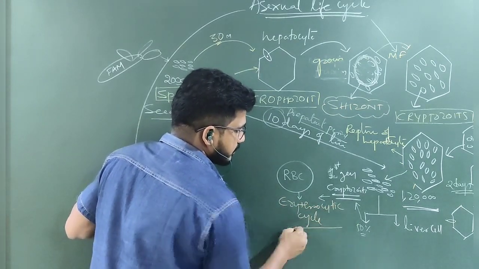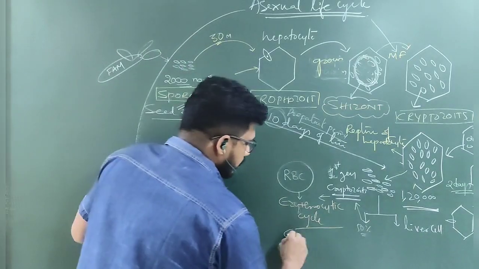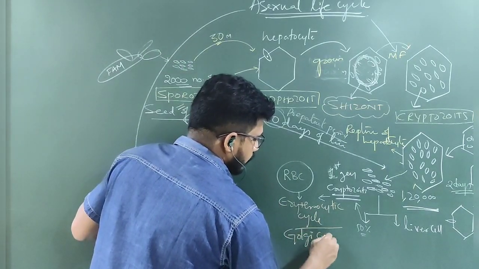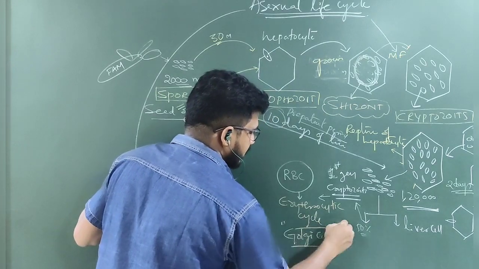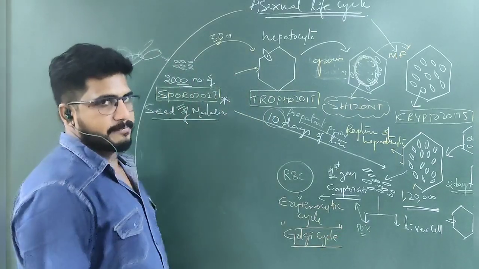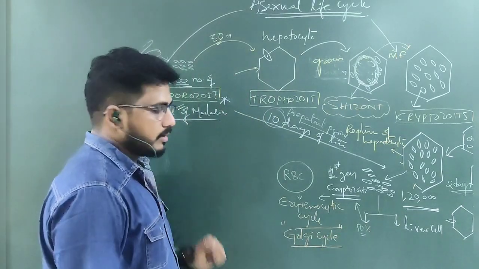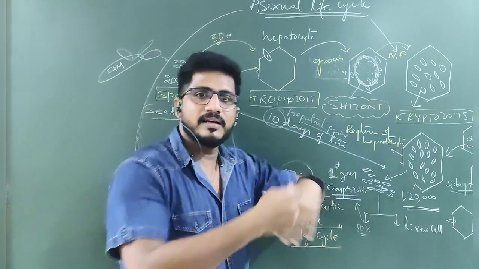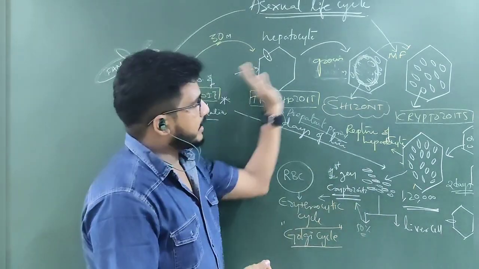cycle begins. This erythrocytic cycle is also called the Golgi cycle. Scientist Golgi explained this, and he got the Nobel Prize. So the erythrocytic cycle will begin. Before the erythrocytic cycle, what happened? Pre-erythrocytic cycle. Entire this is called